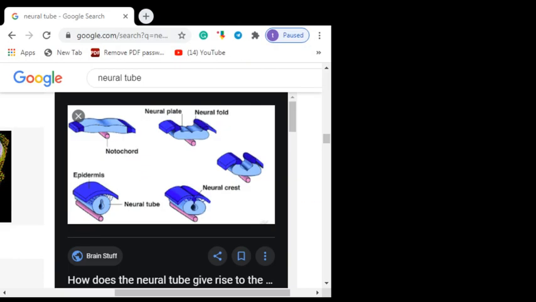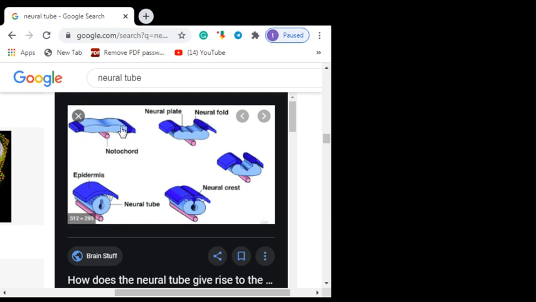You remember during your previous study in the anatomy and embryology lectures that the neural tube is formed from the ectodermal layer. This is the notochord, and this is the neural plate.